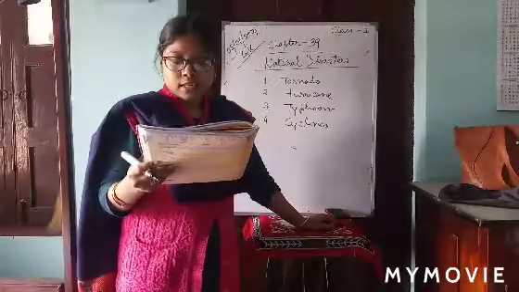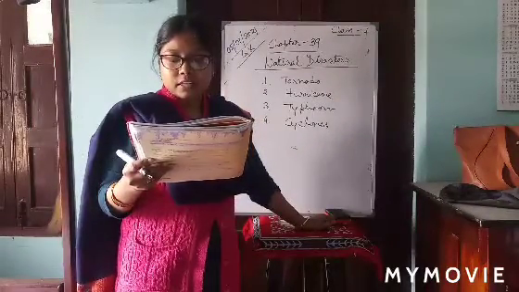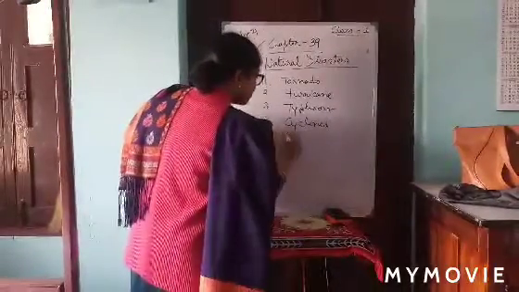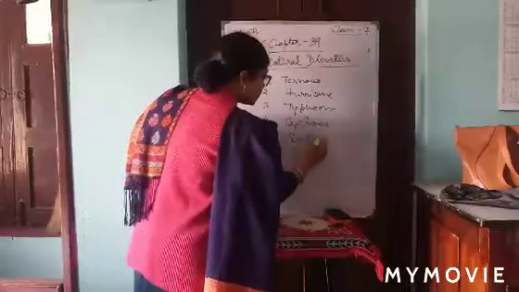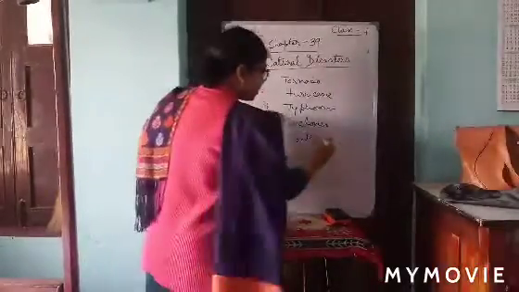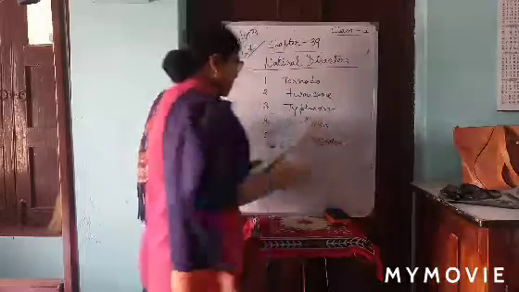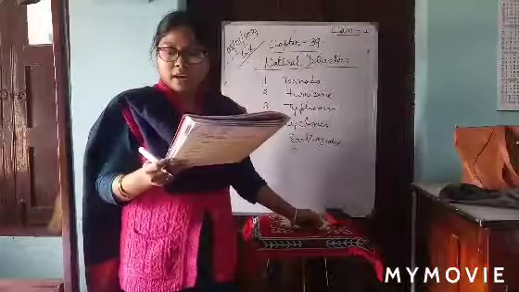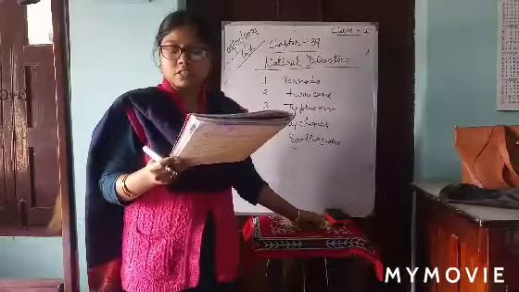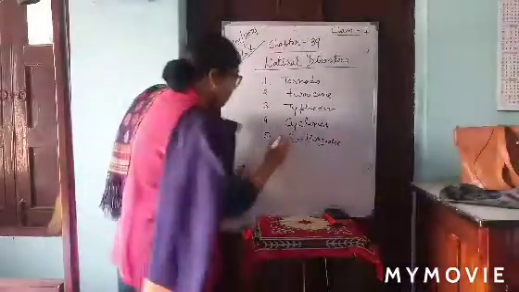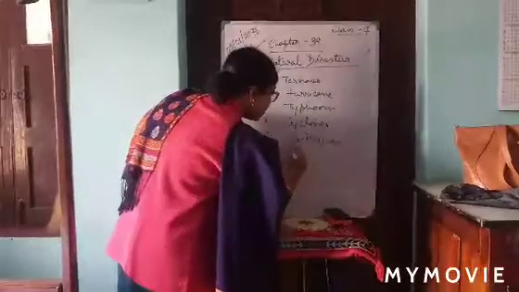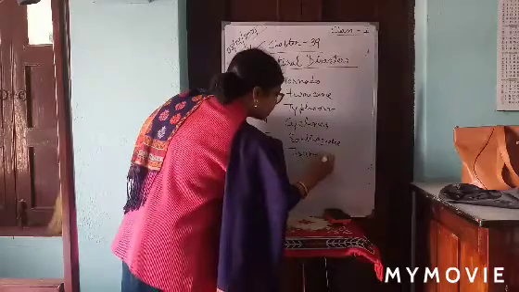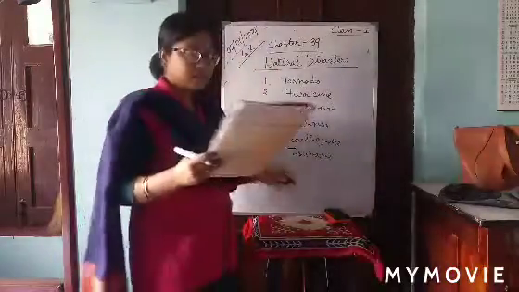Number five, you see, a sudden violent shaking movement of the earth's crust. We know it is known as earthquake. Clear? Number six, you see, a long high sea wave caused by an underwater earthquake or other disturbance is known as tsunami. Clear?